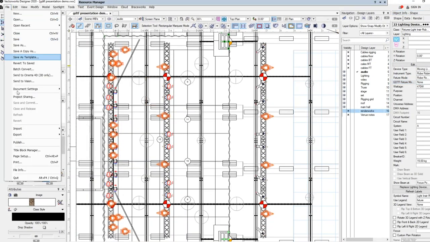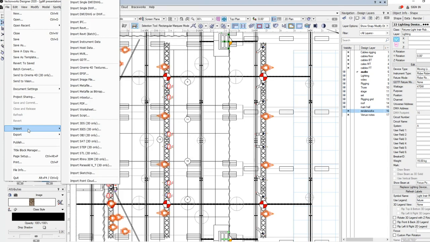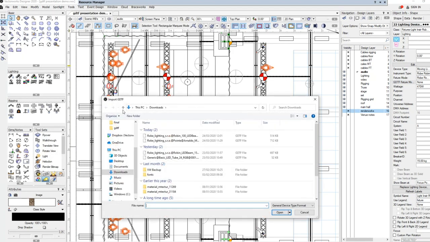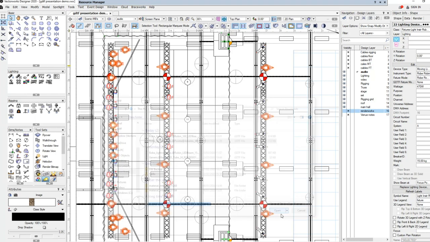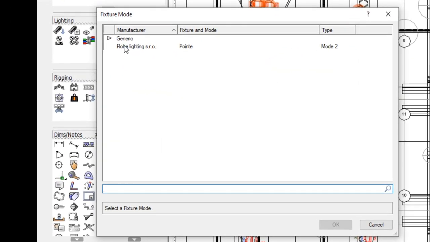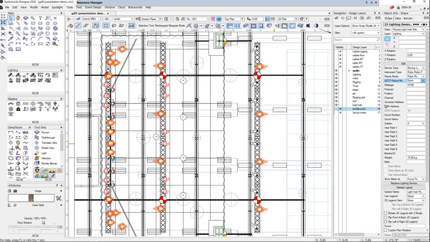So what we have to do is use the import GDTF command. And here is the Pointy personnel GDTF I downloaded earlier from the website. Hit open. And now, when we open up this drop-down, you'll see that Arobe Pointy Mode 2 is now available to select. And just quickly select it, we've now got the Arobe Mode 2 assigned.